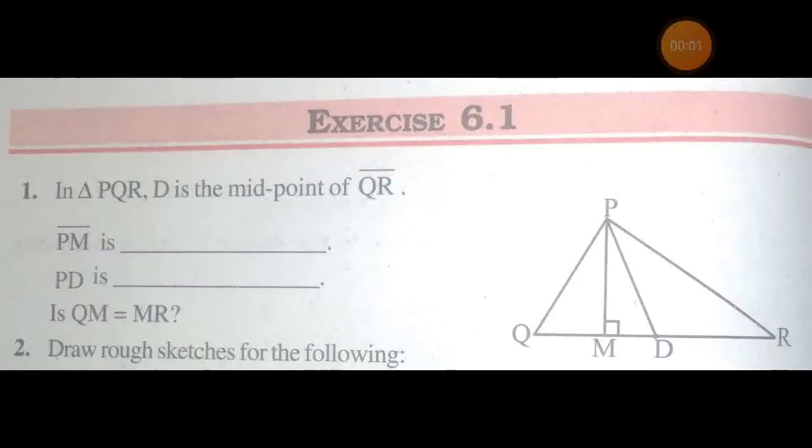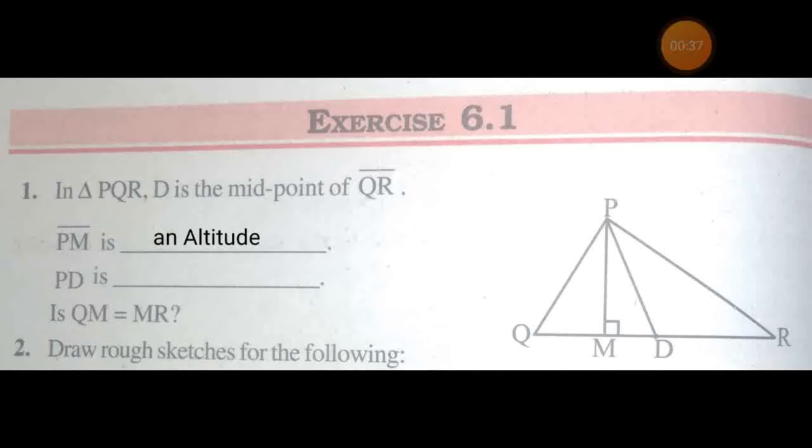Now we are going to start the exercise 6.1. This is your question number 1. In triangle PQR, D is the midpoint of QR, in which PM is, what is PM? After observing the figure, we can say PM is the perpendicular line on QR. So it creates the 90-degree angle at point M. So PM is an altitude.